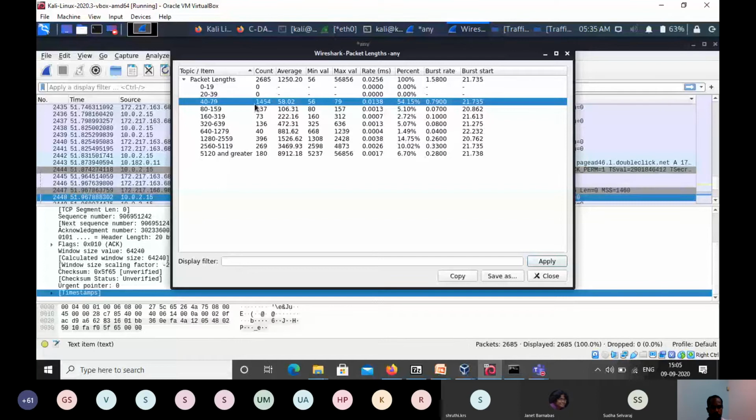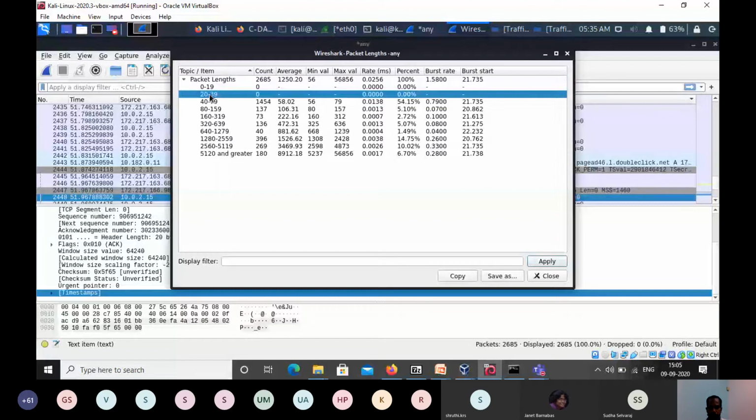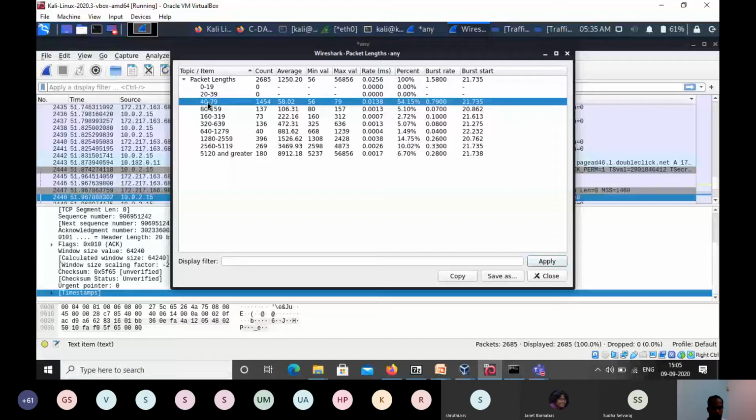So why is it not transferring any packets in this range? The reason is that if you're considering the IP header, it is minimum 20 bytes. And on top of that, the TCP header is also there, it will add 20 bytes. So 40 bytes is the default minimum. And if you're getting a packet less than that, it is either only IP packets or less than that. Okay. So since in our case it's TCP as well as UDP, it's coming into this range.